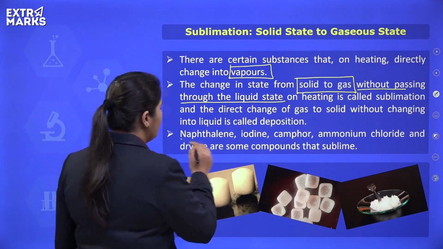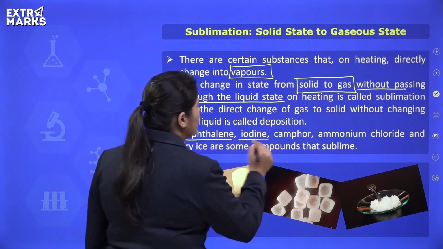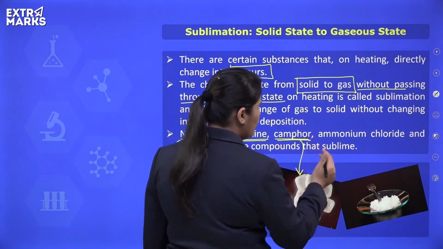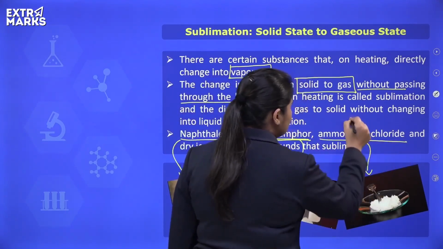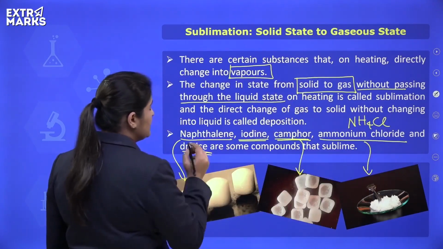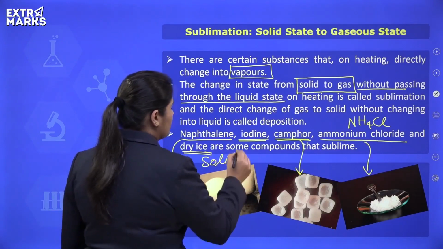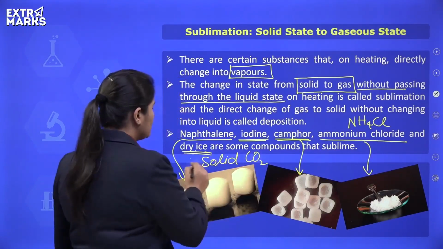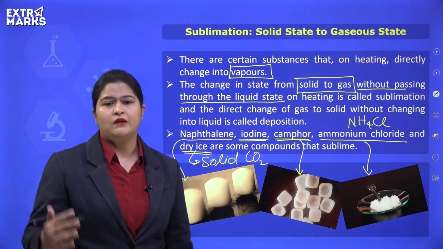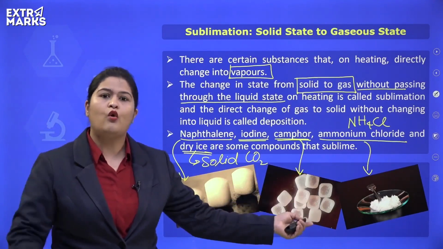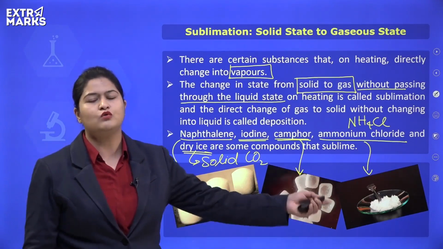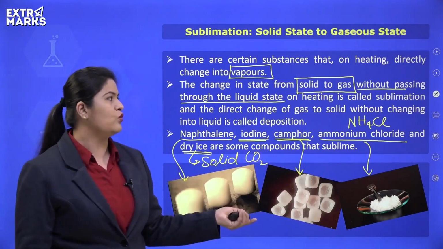They do not move to their liquid state. Such substances are known as sublimable substances, and the process is known as sublimation. If I give you example, these are naphthalene balls. Iodine, the crystals of iodine are purple in color. Camphor, that means kapoor. Ammonium chloride is a chemical substance with the formula NH4Cl, and dry ice is the solid form of carbon dioxide gas. Okay, dry ice is solid CO2. So, all these are the substances which sublime. That means if you will heat them, they will not move to their liquid state, they will not melt, they will directly vaporize, they will directly convert to their gaseous state. This process is known as sublimation.